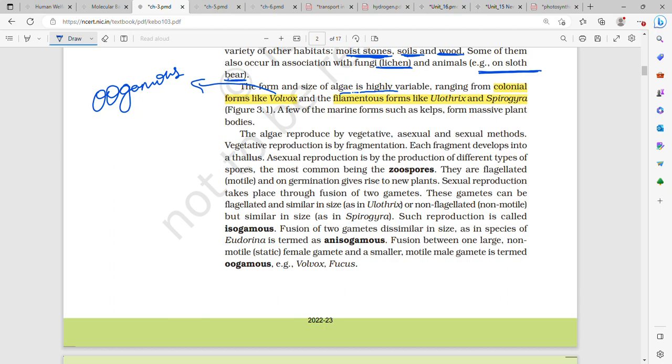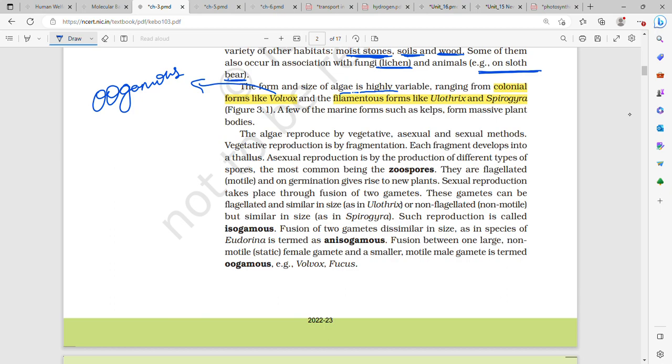Yeah, Volvox and Fucus both are oogamous. Oedogonium and Spirogyra, both of them are isogamous. But in Oedogonium the gametes are motile, and in Spirogyra they are non-motile. Okay, so colonial: Volvox; filamentous: Oedogonium and Spirogyra.